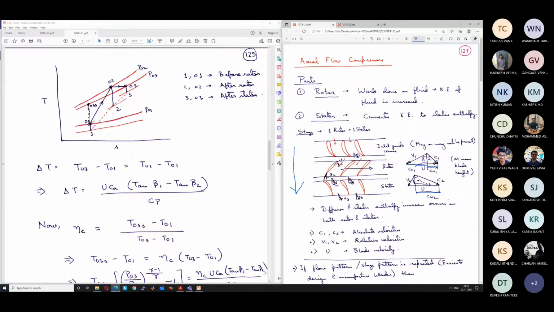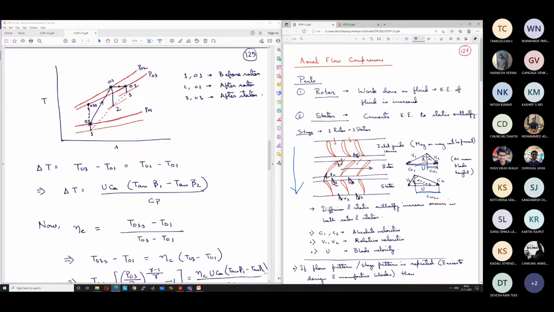Actual case means that there is entropy rise, so there are frictional losses involved. We saw that the stagnation enthalpy, or the stagnation temperature, behaves in this way. In the rotor, there is a significant rise of stagnation temperature. We go from 01 to 02, and this has occurred because we are supplying work to the rotor.